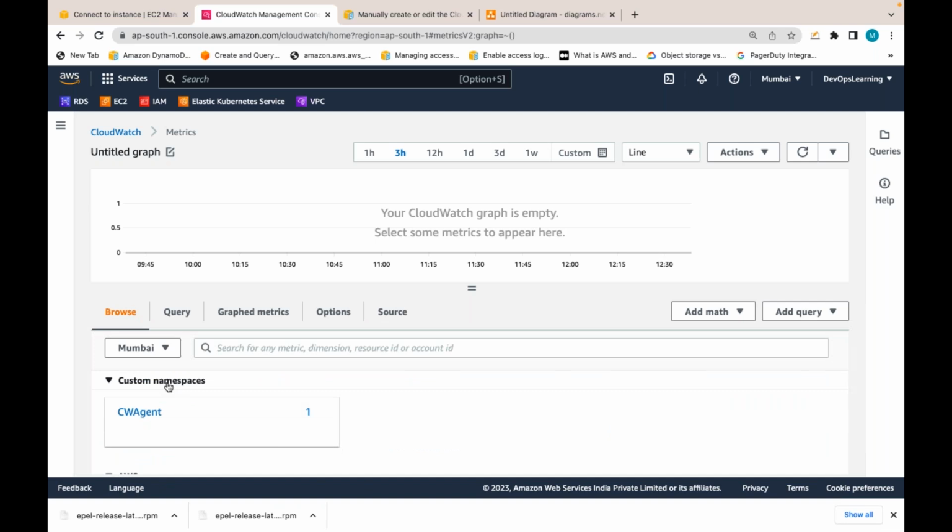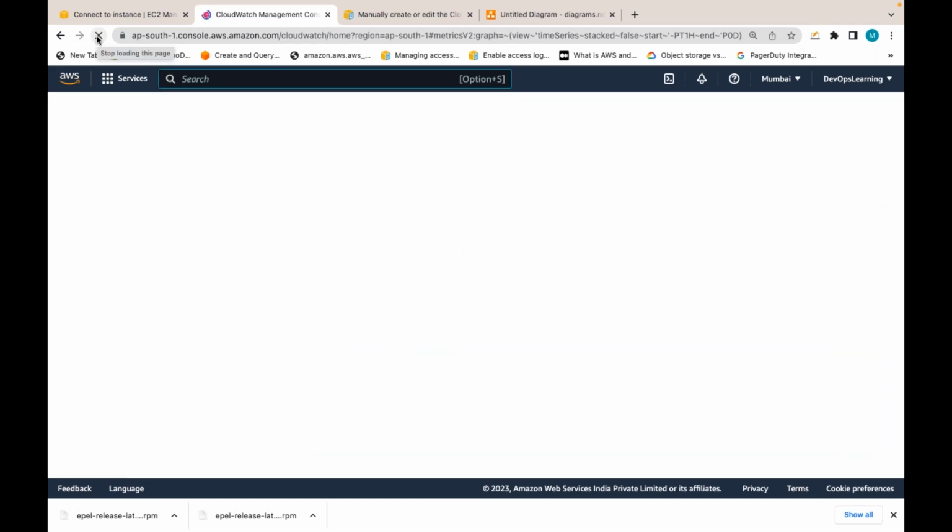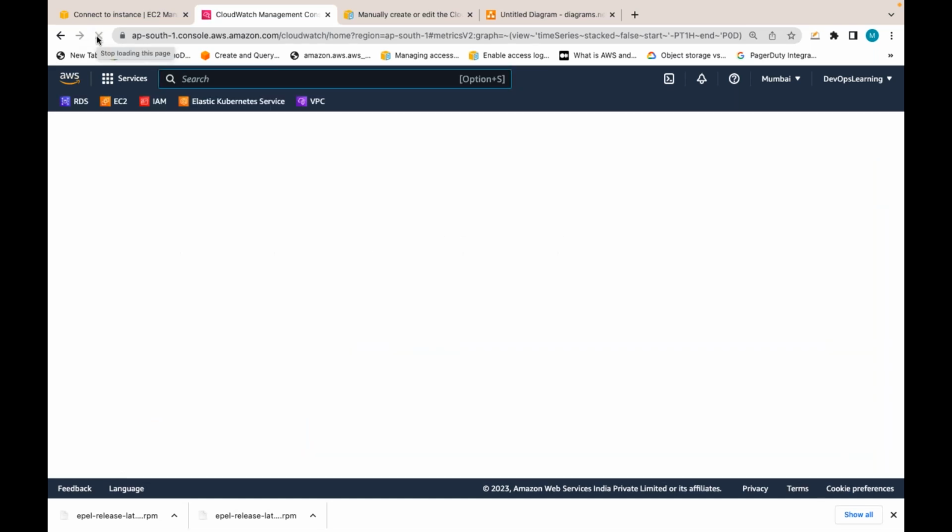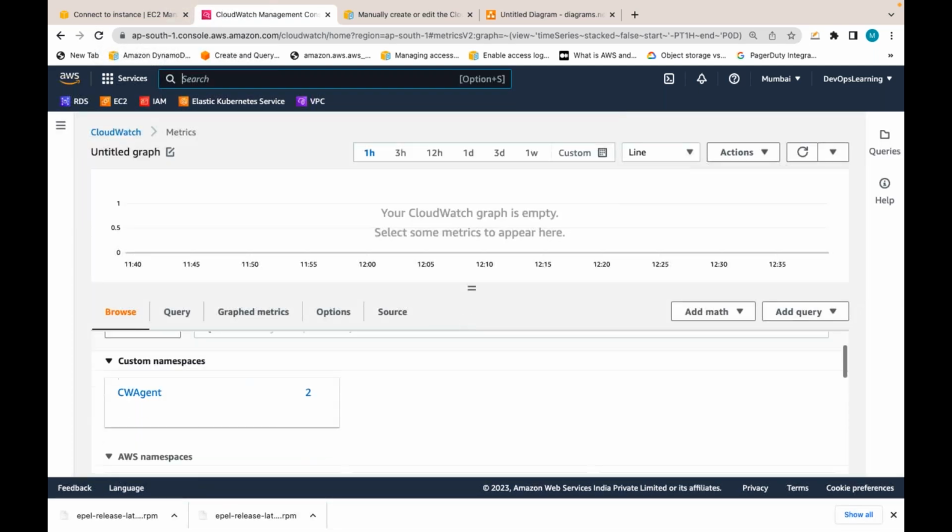Now I installed CloudWatch agent in one of the servers, and I configured that CloudWatch agent with custom metrics. I am just demonstrating memory. So I configured that CloudWatch agent to collect the memory metrics.